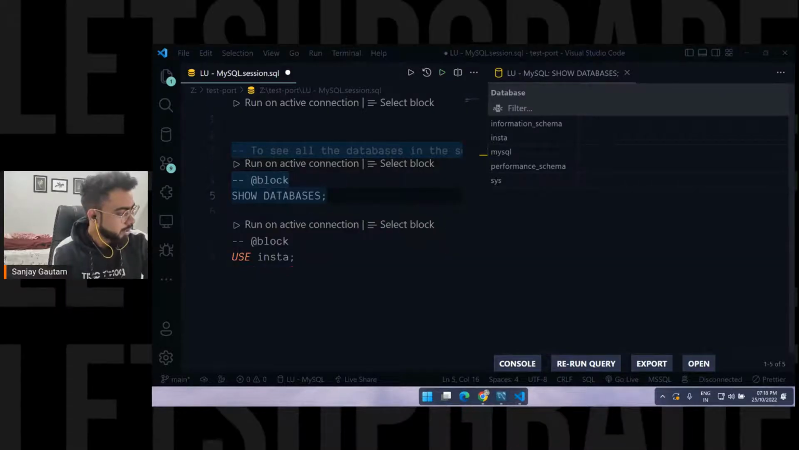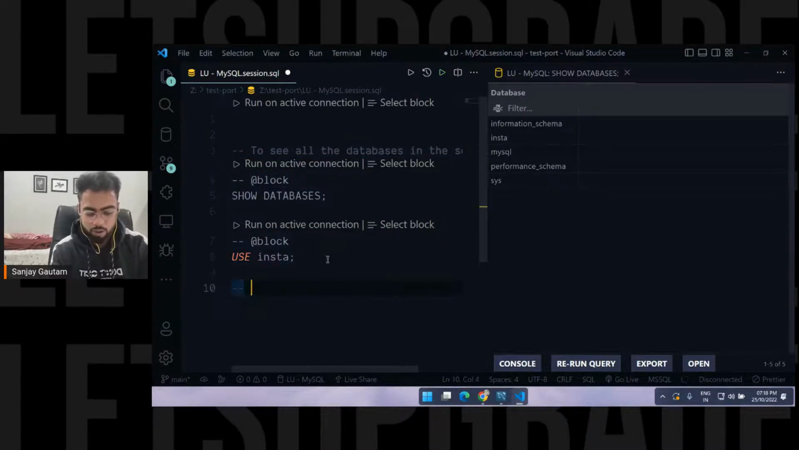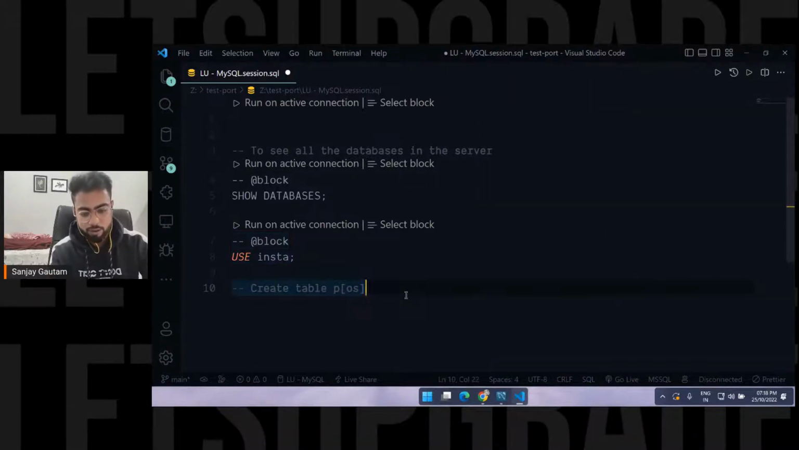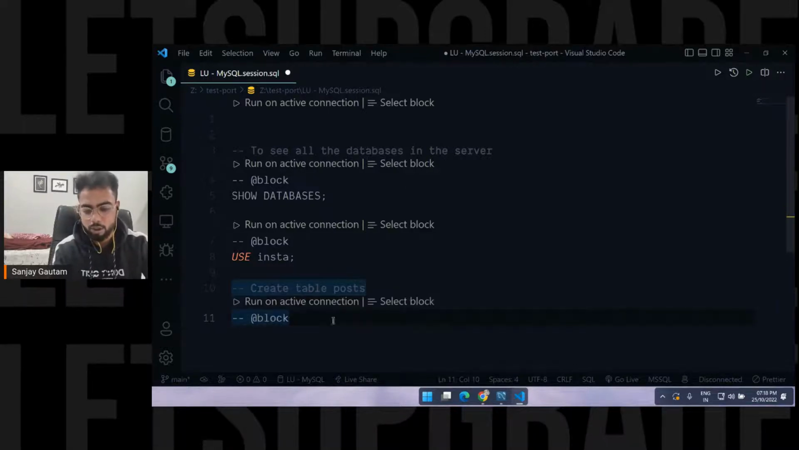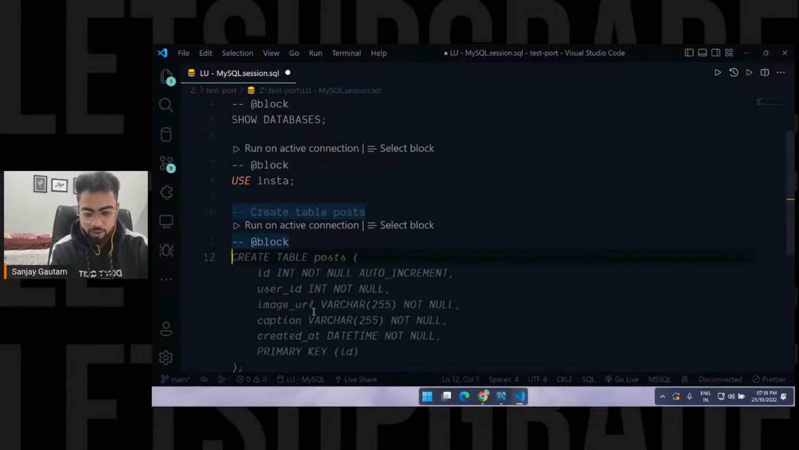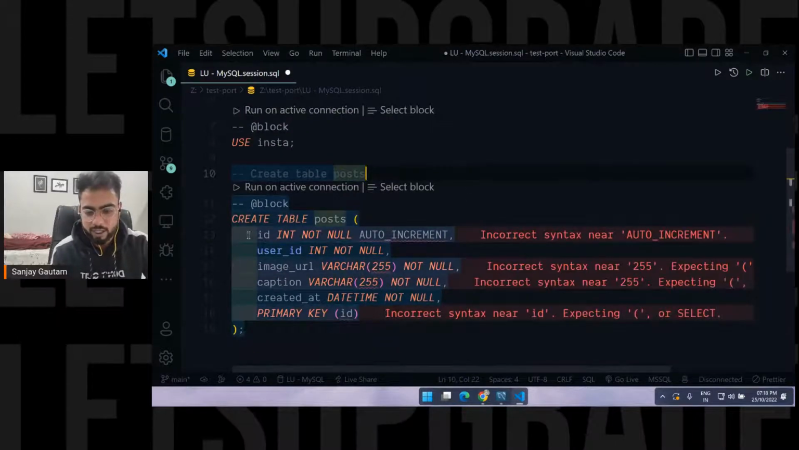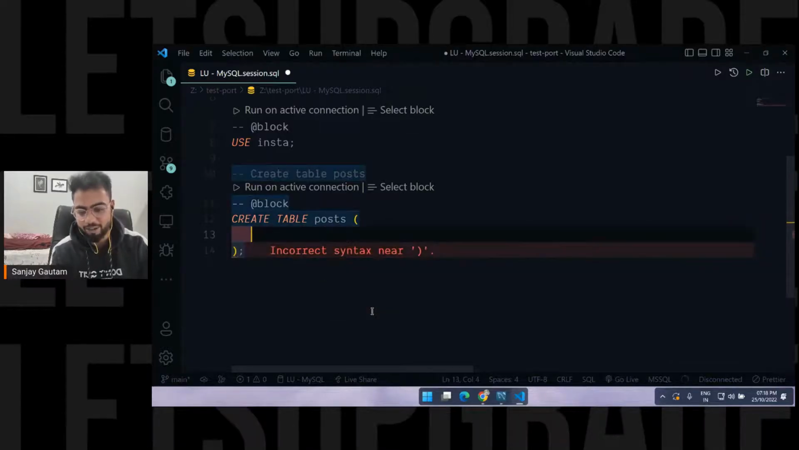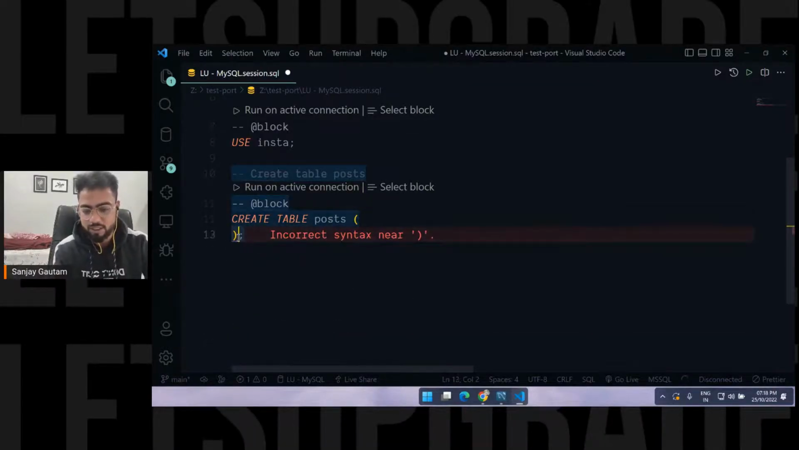So what I'm trying to say is, for each and every command, just put a comment. Let me just create a table here, create table posts. Let me create a table for posts, and you will see how easy it is to work here. I'm just going to do the comment and @block, so I'm going to get this run on active connection for each and every block. It's not mandatory again. See, it is just going to give you some suggestions directly. That's also a great part of it. You don't have to type everything, it's just going to give the suggestions for you.